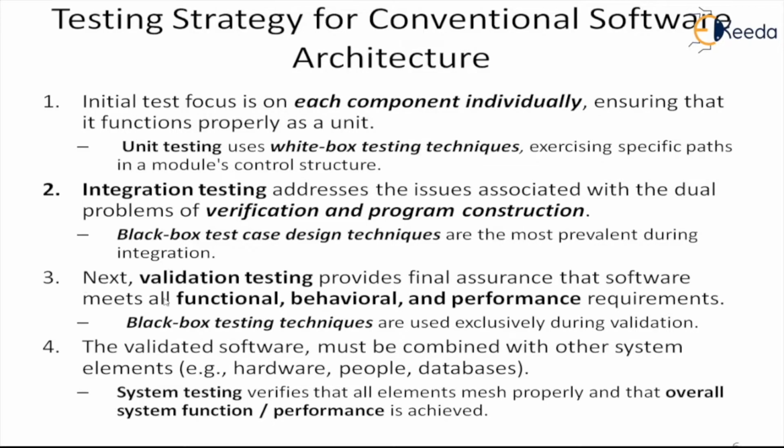And next we will do the validation testing, which will provide the final assurance that the software meets all functional, behavioral, and performance requirements. So the software as a whole will be validated against the requirements for these three criteria: functional, behavioral, and performance. This one also uses black box testing techniques because we are checking the overall functionality, overall behavior, and overall performance.